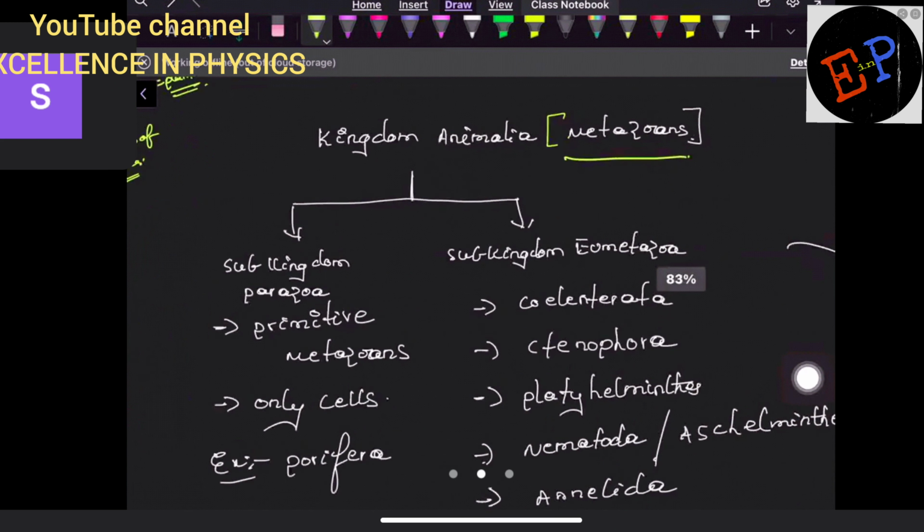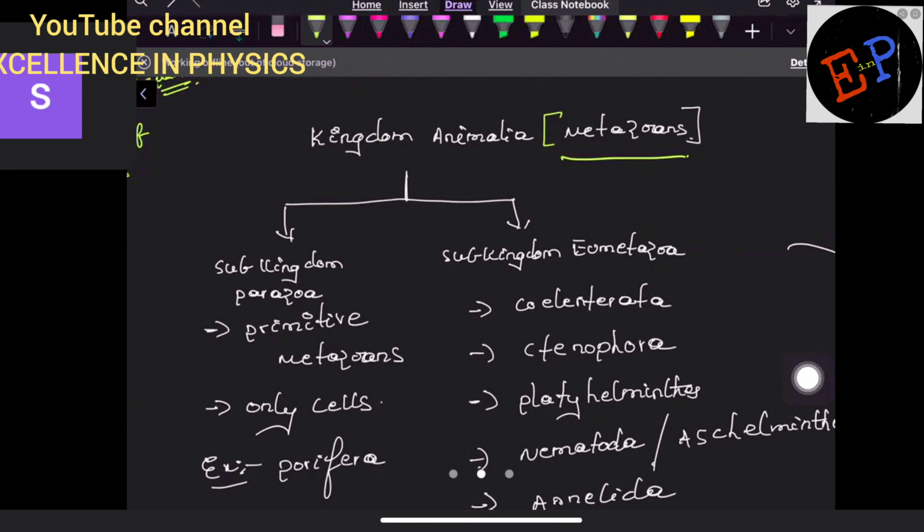What is the other name for kingdom Animalia? Another name for kingdom Animalia is metazoans. Clear? These metazoans, we can divide them into two categories. First one is called primitive metazoans. Primitive metazoans means these are the metazoans which were assumed to form at the starting of the forming of life.